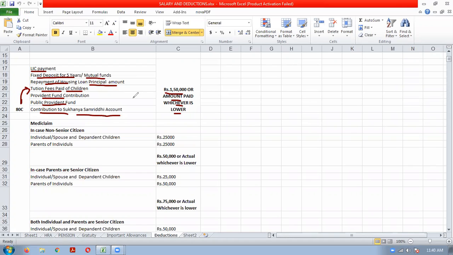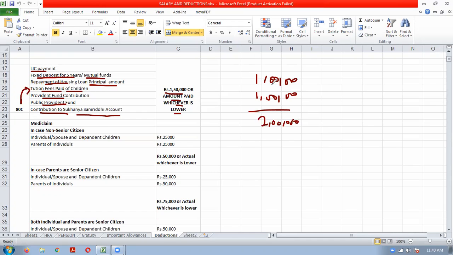Okay. Suppose you are making an LIC payment, 1 lakh rupees during the year. Okay. PF you are contributing 1 lakh. So total amount you have invested is 2 lakh rupees for 80C purpose. And this is investment that you should keep in mind. So investment means you will get back the amount afterwards.